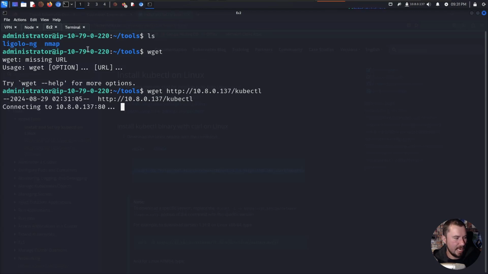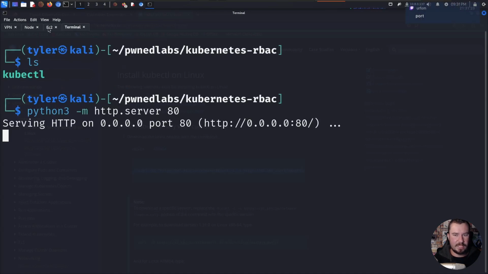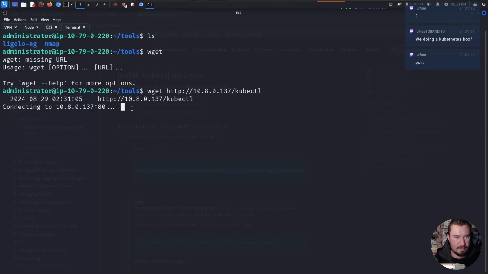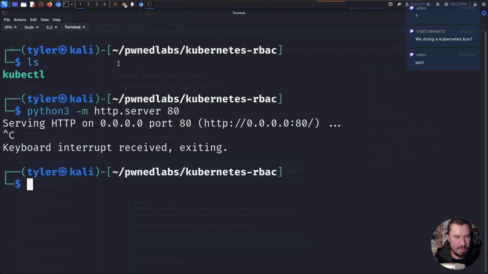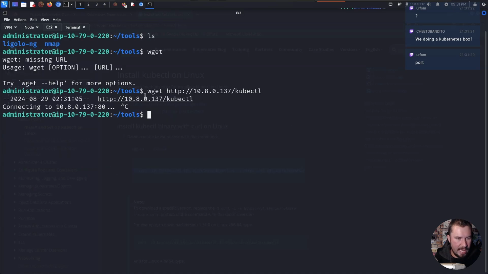If not, we can use SCP to transfer it. And I think that's what we're gonna have to do because of the networking things in place. Port? It is, no, it's the right port. So instead of using the web server, which I think is the networking restrictions that are stopping us from being able to do that, we can use SCP.